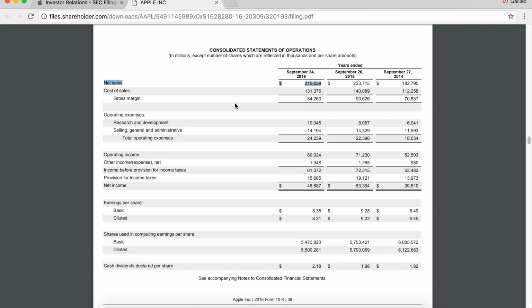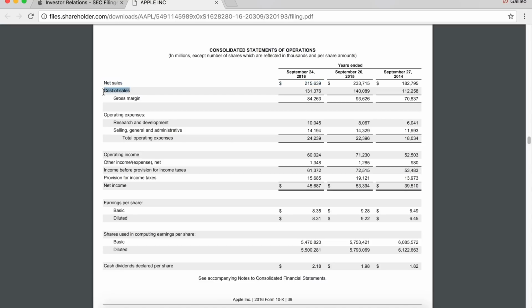What are sales? This is money coming in. When you buy an iPhone for $1,000, Apple is recording $1,000 of net sales. So that's a really simple rule of thumb. Whenever Tesla sells a car for $70,000, they're recording $70,000 in net sales. Now, important to note, net sales is also called revenue. Sales, revenue, net sales. It's all the same metric. It's money coming in. When you sell a cup of lemonade for $1, you get $1 in sales, $1 in revenue. That's the money that comes in.